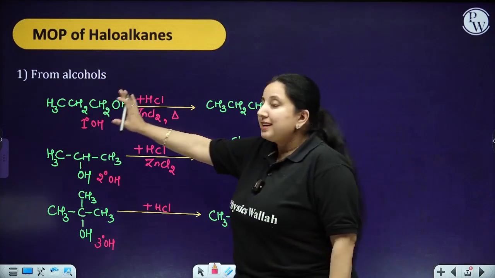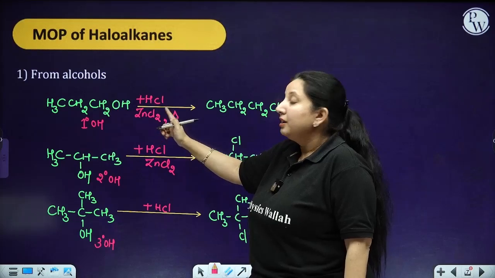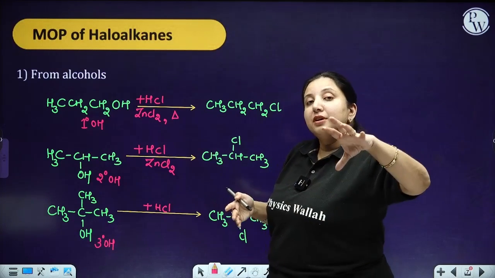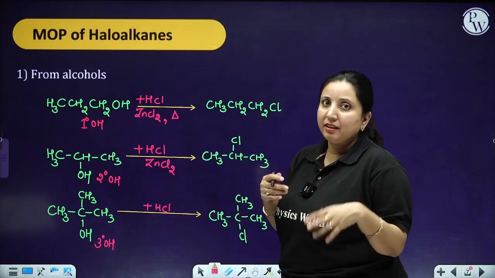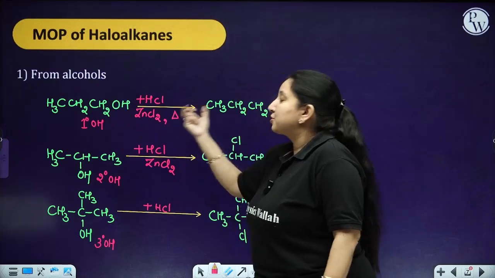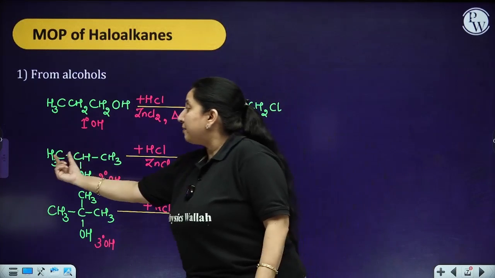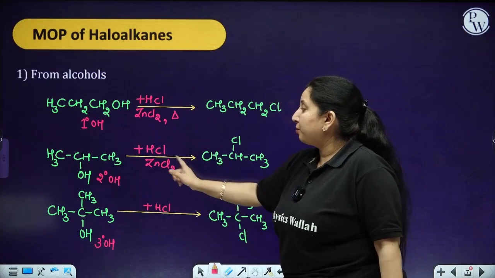Now remember a few points over here. The first degree alcohol requires a reaction with ZnCl2 and heat, because the first degree is going to show a very low rate of reaction. So in order to initiate the reaction, we need to provide heat. In the second degree, because I have a bulkier group, I just require a catalyst.